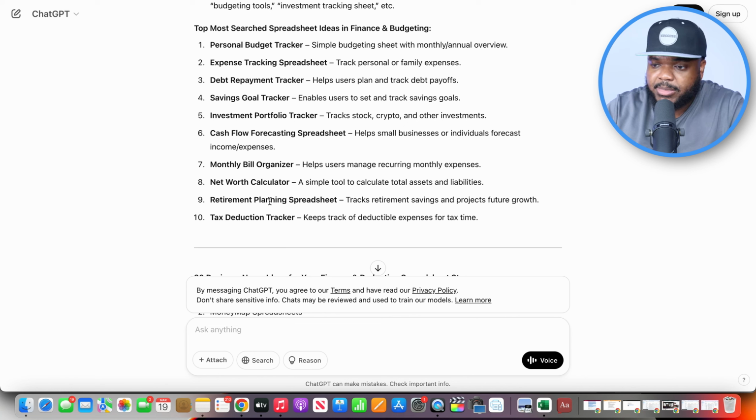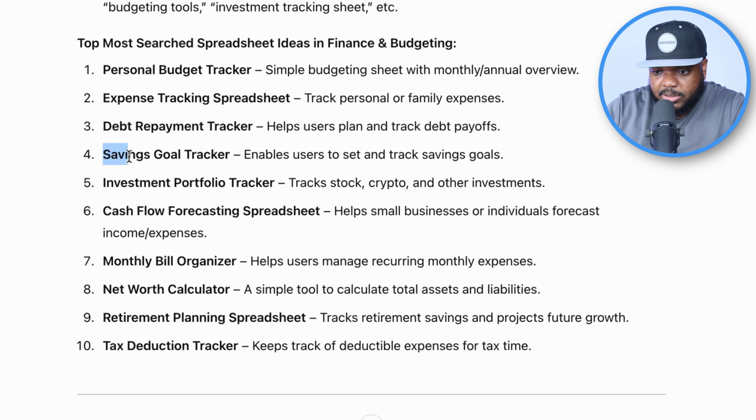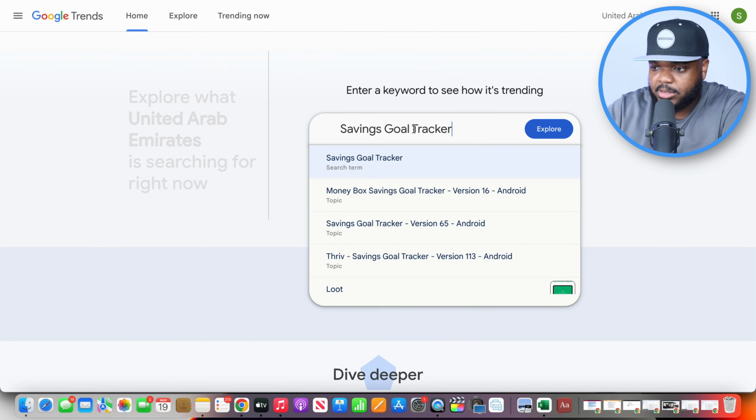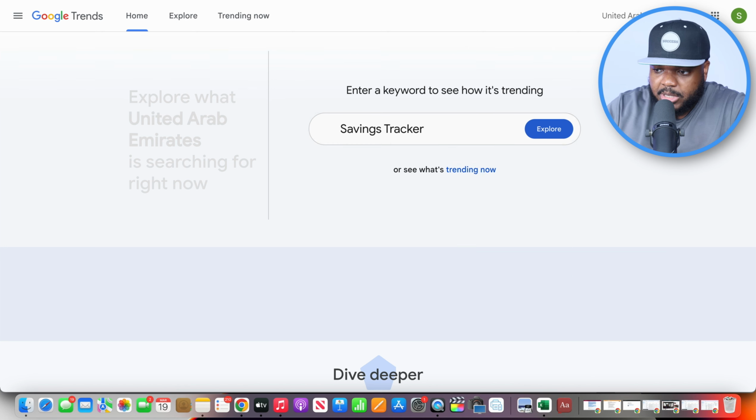But if you want to double check and make sure that people are actually searching for whatever spreadsheet you're going to make, what you can do is just copy any one of them. I'm going to copy this one right here. I'm then going to come over to Google Trends, paste it in here just like this, and then remove the word go, and then simply click on explore. All right, and there we go.